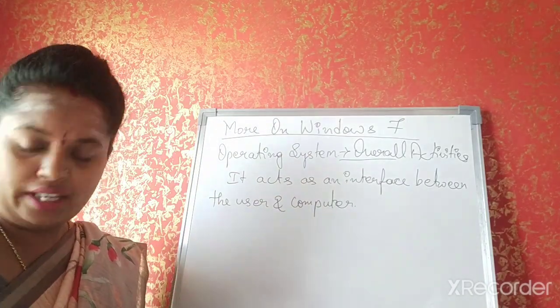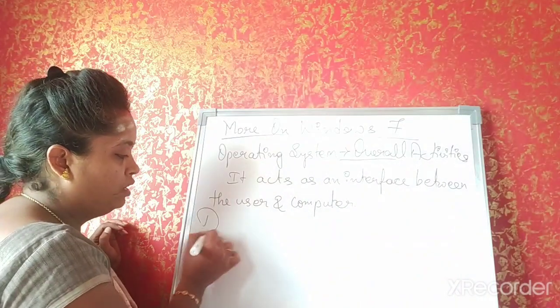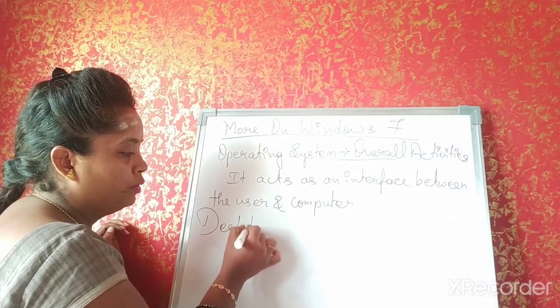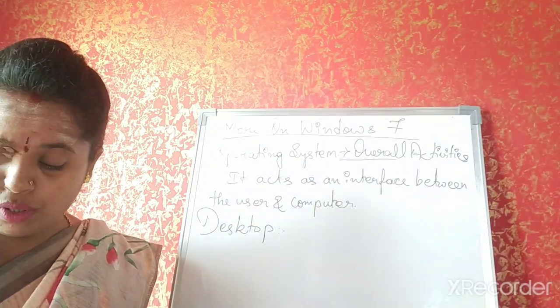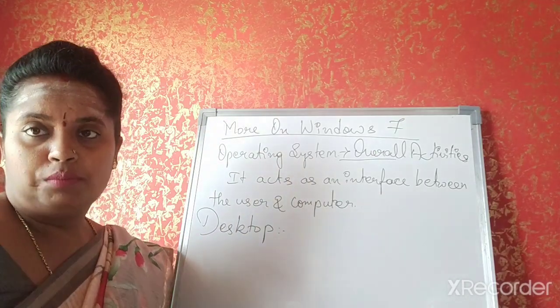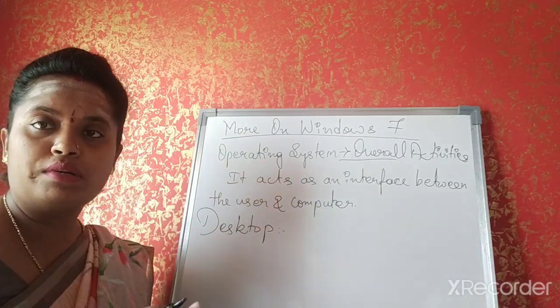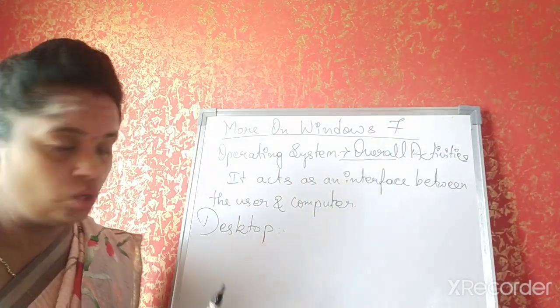Understand children? Next we'll be moving on to the desktop. So what is this desktop? Once you turn on this computer, it automatically opens a page. That is the Windows page.